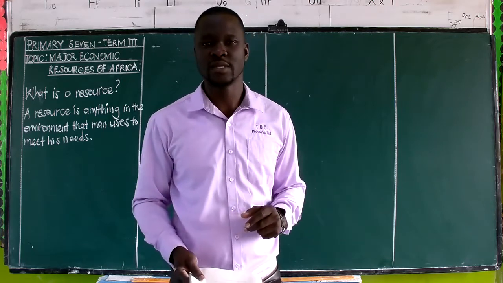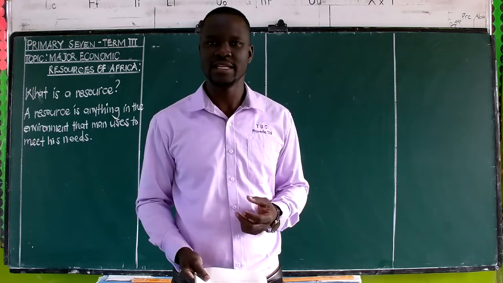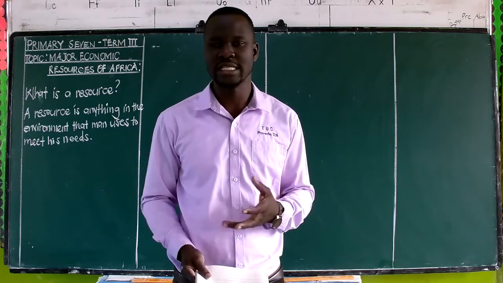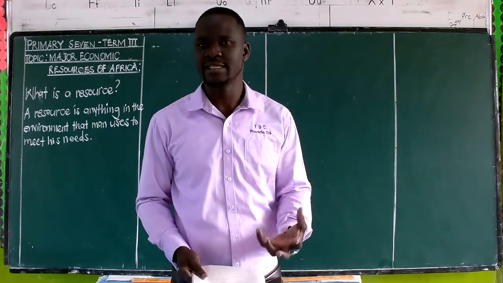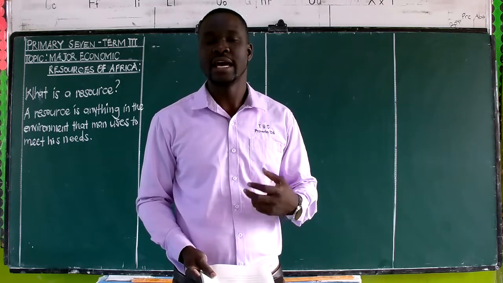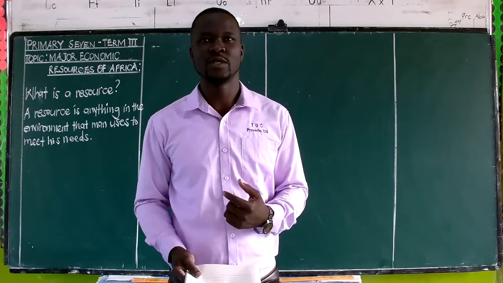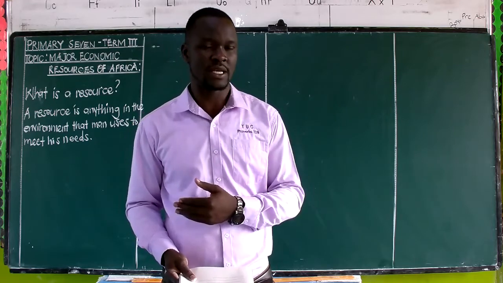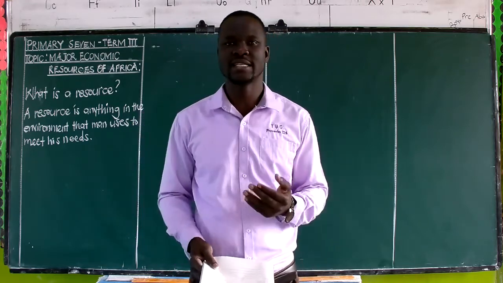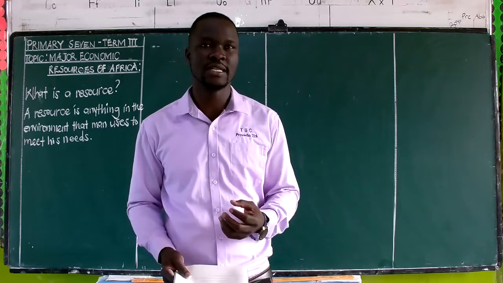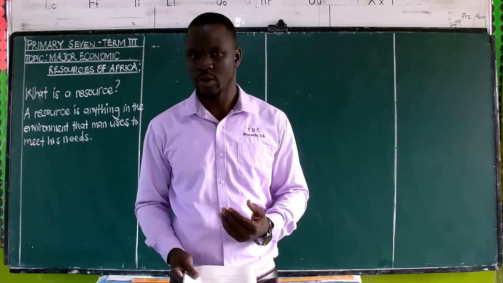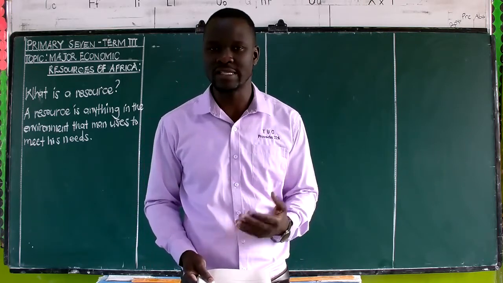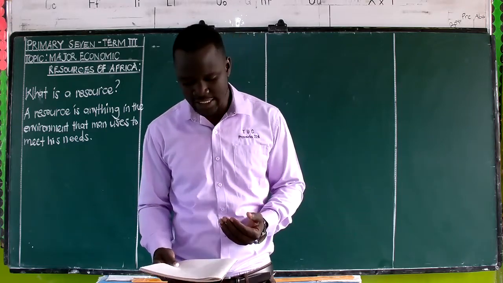Remember, those are the things that man uses in the environment to meet his needs, and they exist on their own and they are replaceable. And then non-renewable, meaning the other ones are the irreplaceable ones. They are the components of the environment that are not replaced once they are used up. We looked at those ones.